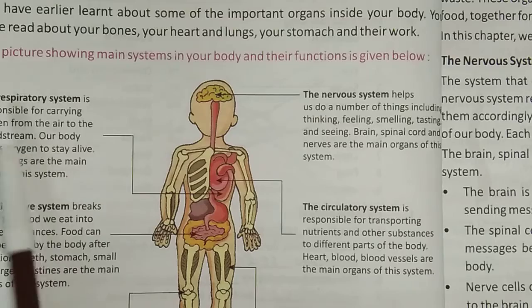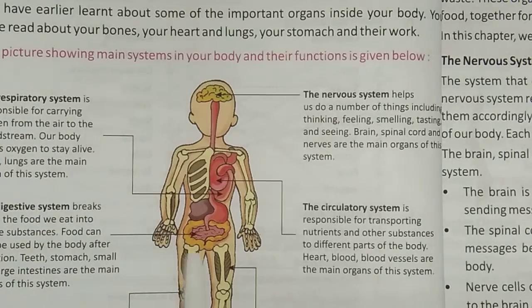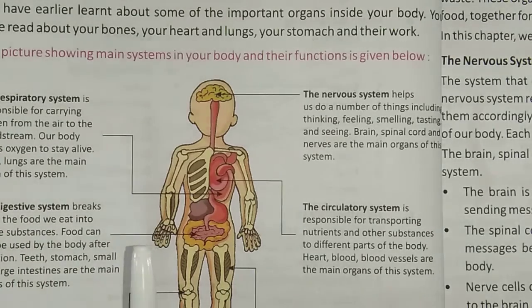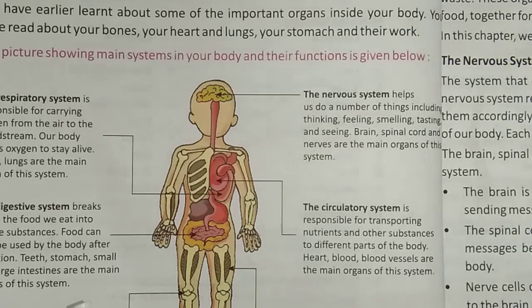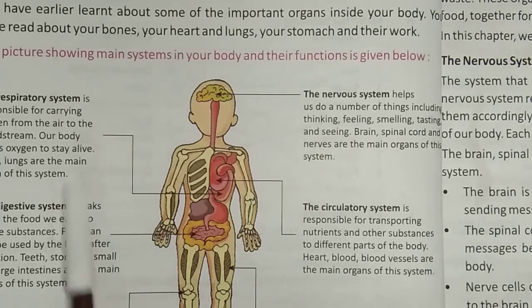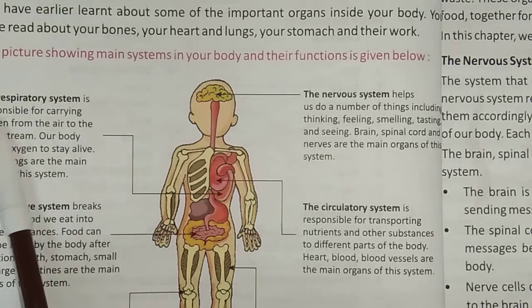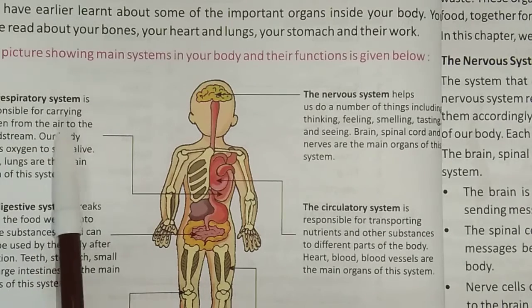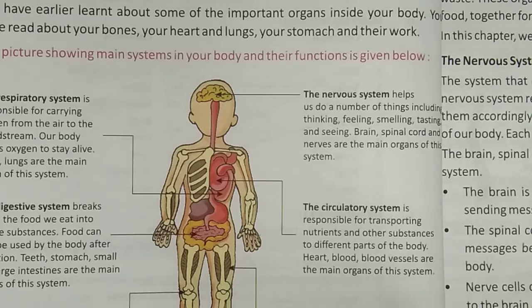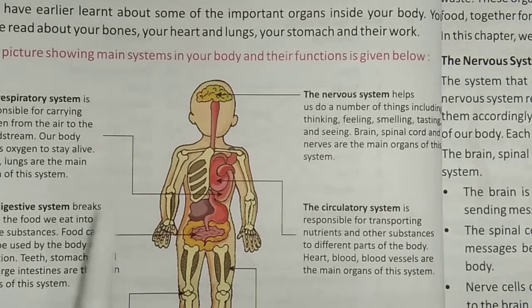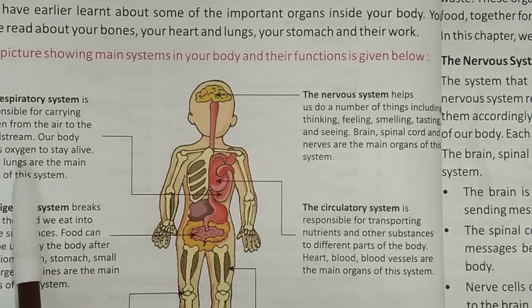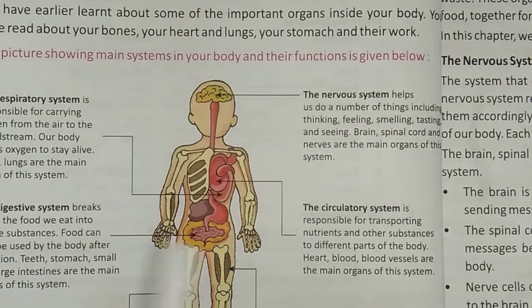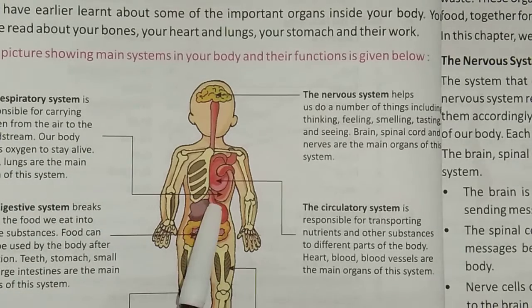Okay, now next we move just below that, where we have the respiratory system. The respiratory system is responsible for respiration. In respiration we take in oxygen and release carbon dioxide. The responsibility of the respiratory system is to give us pure oxygen. Clear? The main part of the respiratory system is the lungs.